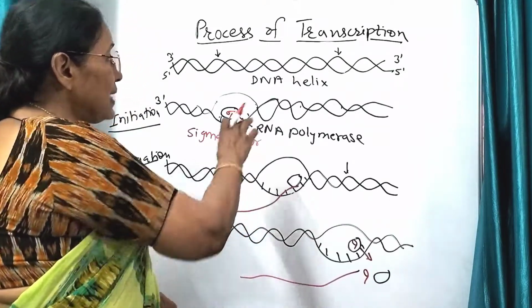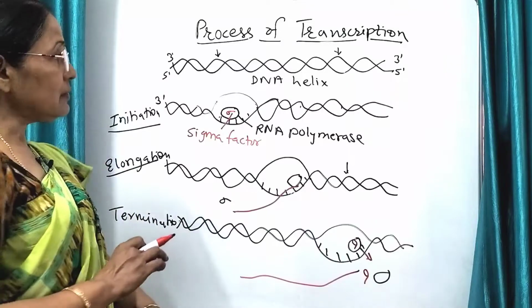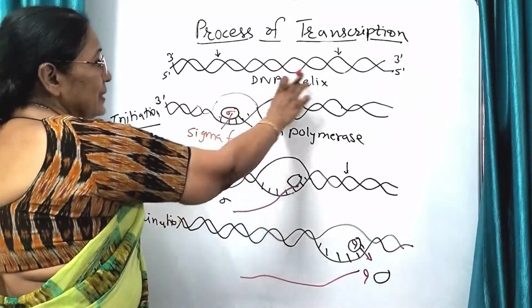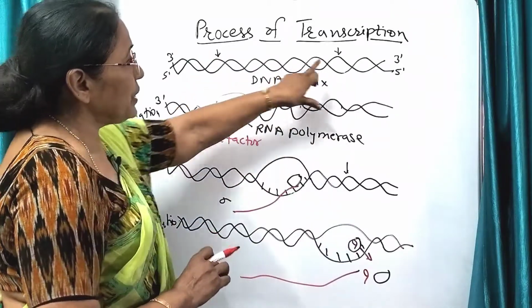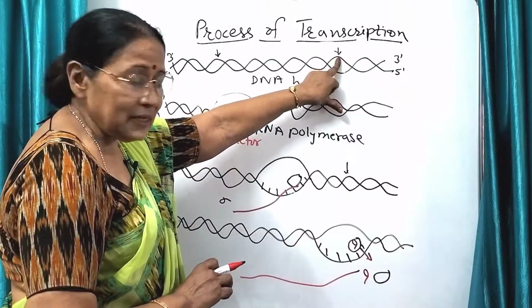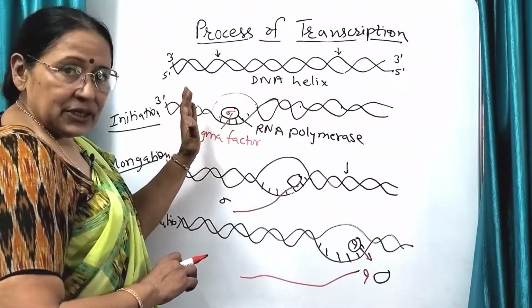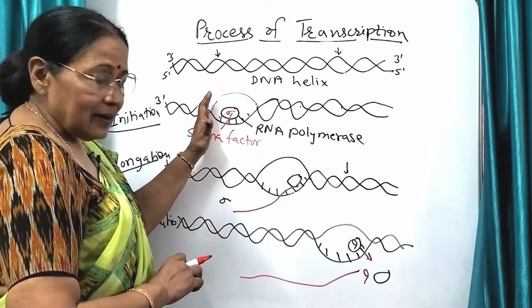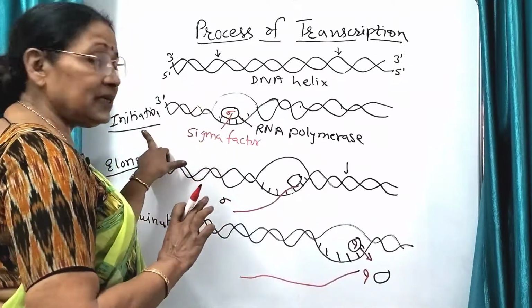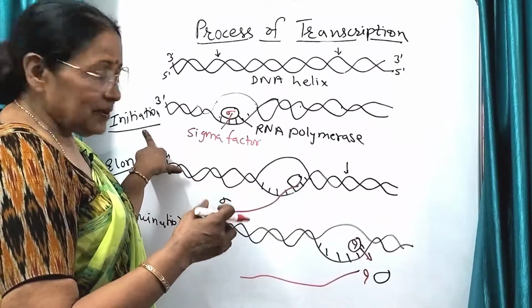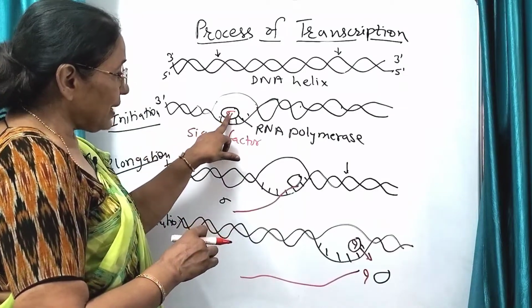So let us summarize this one again. See, this is the DNA helix. From here to here we have shown the structural gene. The RNA polymerase attaches to the promoter. It cannot start the initiation by itself, so it attaches to sigma factor.